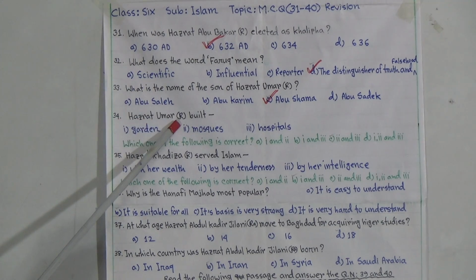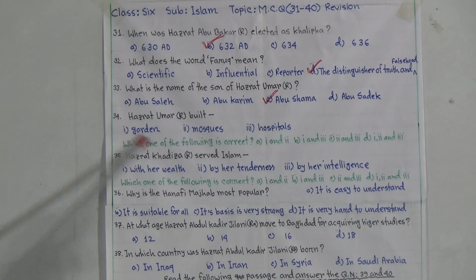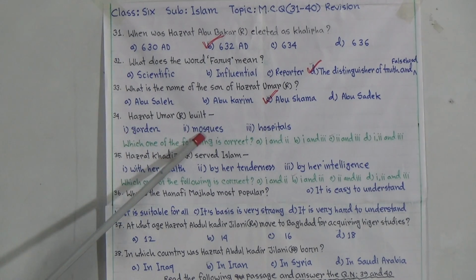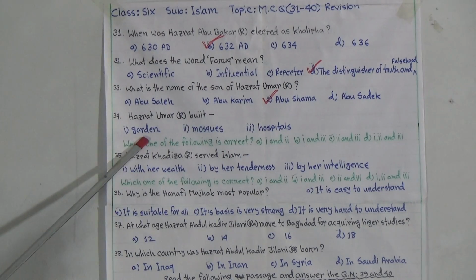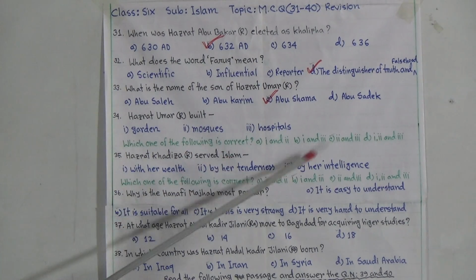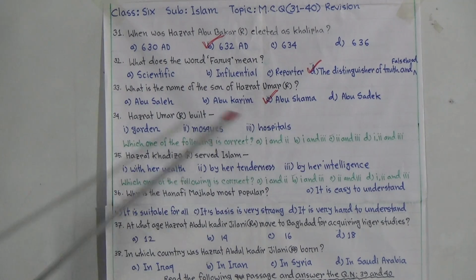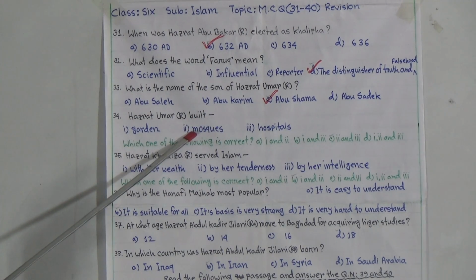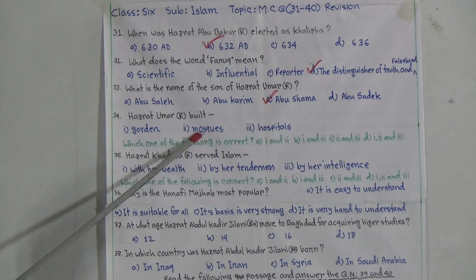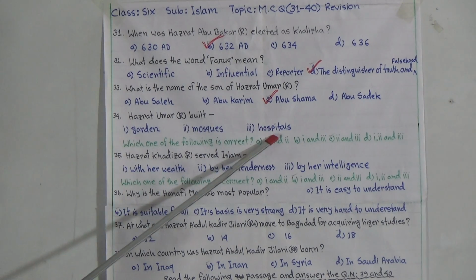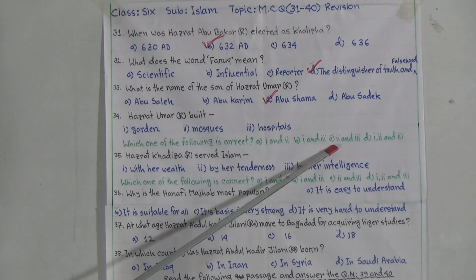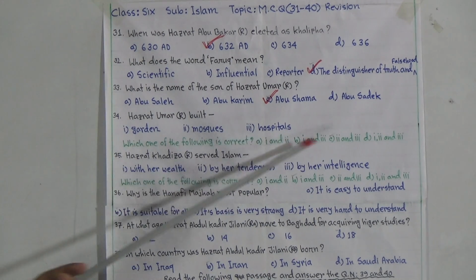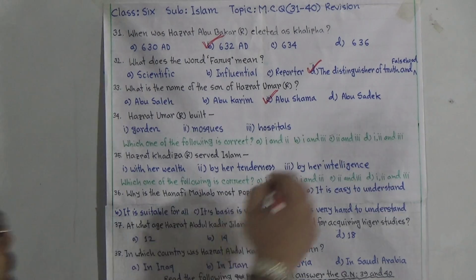Now question number 34. Hazrat Umar radiyallahu ta'ala anhu built first one garden, second mosques, and third hospitals. So among these, which one is the correct answer? C is the answer. It means Umar radiyallahu ta'ala anhu built mosques and hospitals in his time. So C is the answer, 2 and 3.